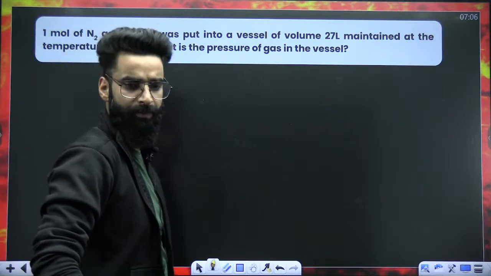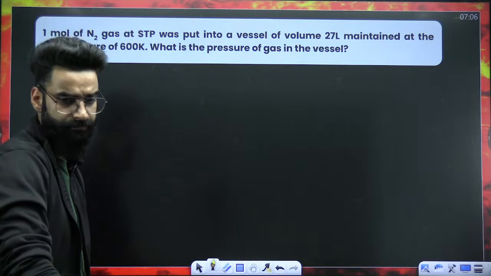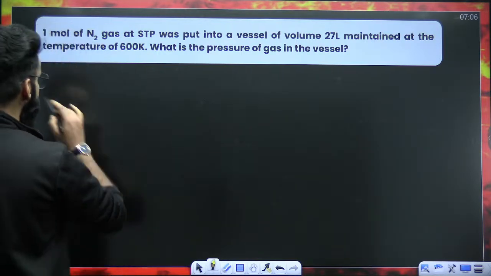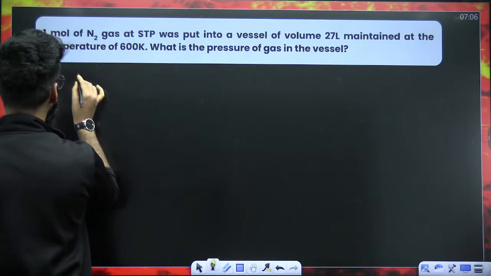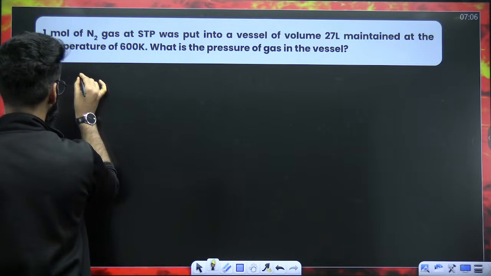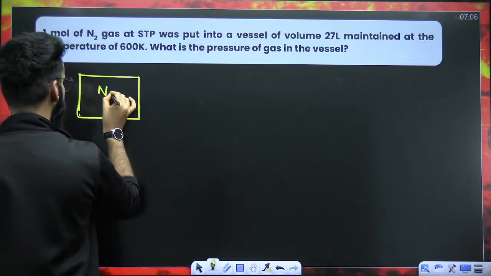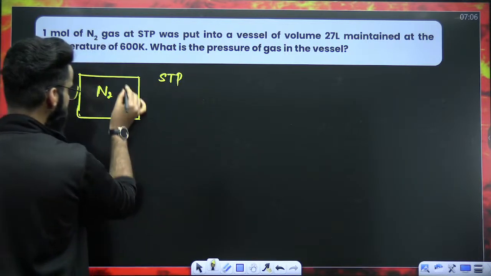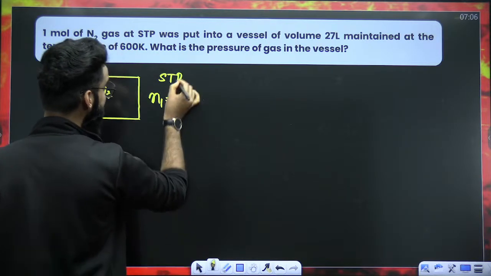Now, let's have a look at one more question. Let's see if you can solve this or not. Give it a try. The question is, 1 mole of N2 gas at STP. So we have got 1 mole of N2 gas. Let's say this is the container. What does it contain? It contains N2 gas. The N2 gas is at STP. How many moles of N2 gas? We have got 1 mole of N2 gas present at STP.